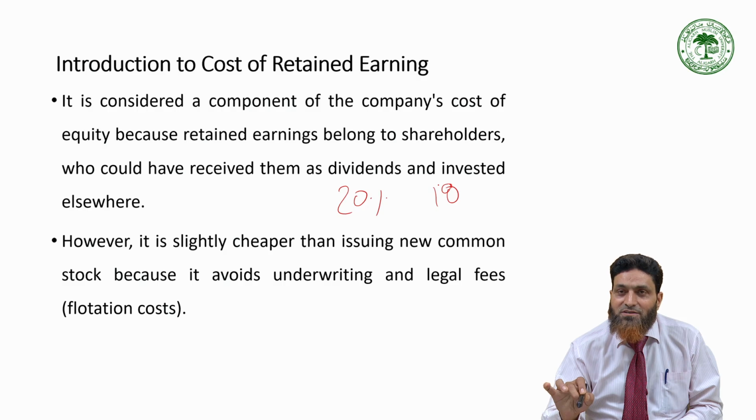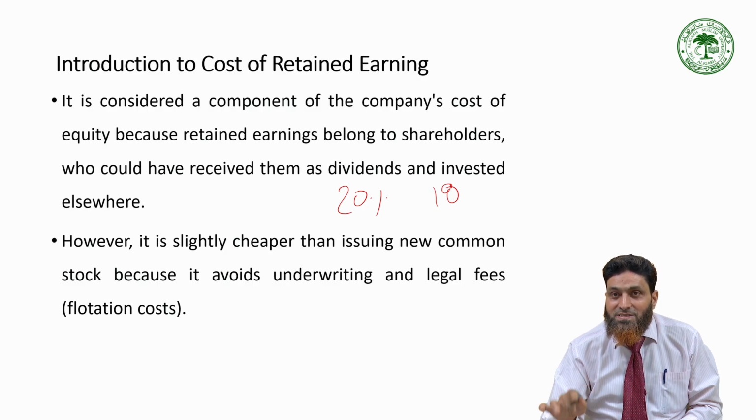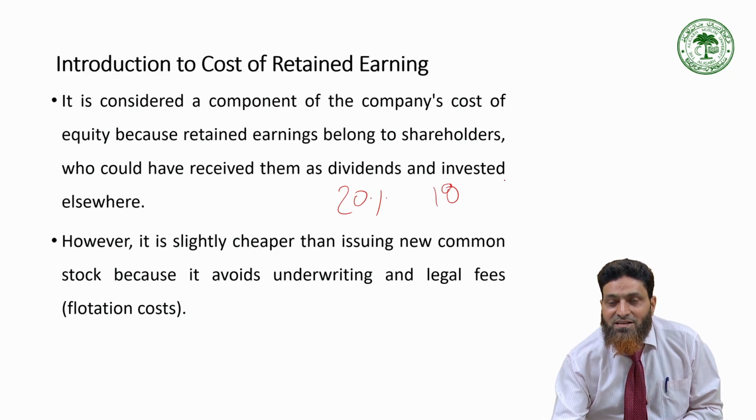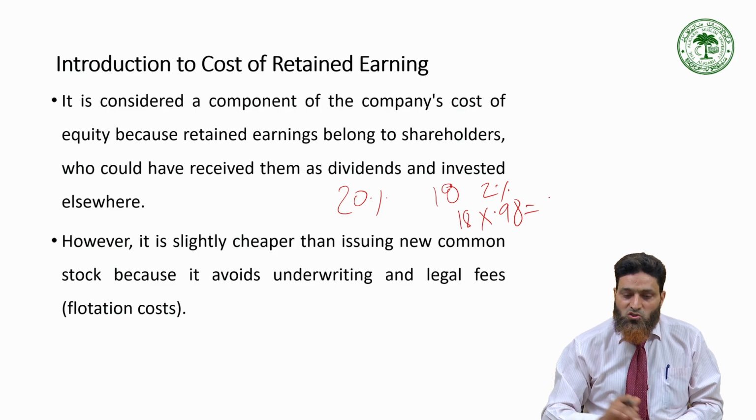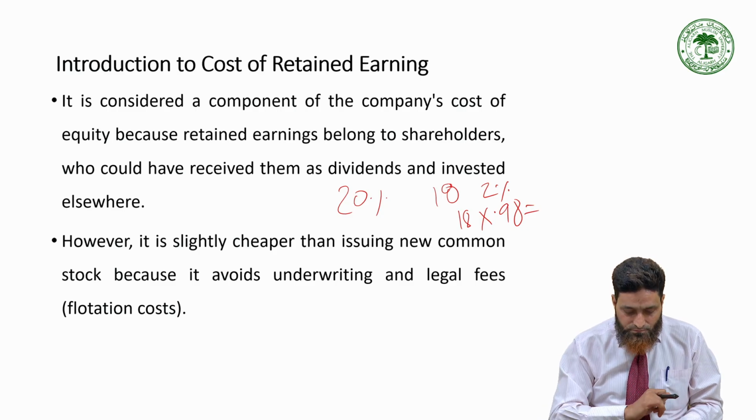Got the point? 18%. Why? Because you are in 10% tax bracket. If you receive it, you have to pay 10% tax. So remaining amount will be 18. And if you invest this one, suppose 2% is brokerage cost. So again, 18% into 0.98. So that will be the cost of retained earning in that way.